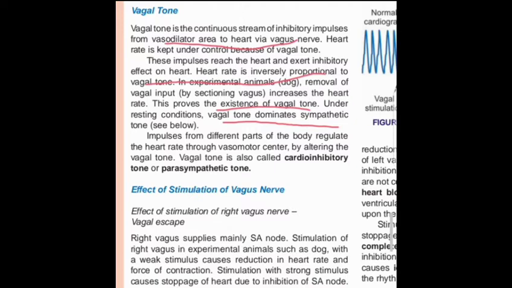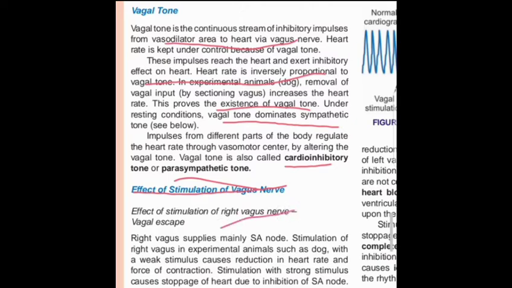In this way, we discussed that vagal tone is also known as cardio-inhibitory tone or parasympathetic tone. When vagal tone is dominant, the parasympathetic portion is activated and the heart rate decreases. Mainly we see this in hemorrhage cases. So in this way we discussed the vagal tone, and then the effect of stimulation of the vagus nerve. How does stimulation occur with the vagus nerve?